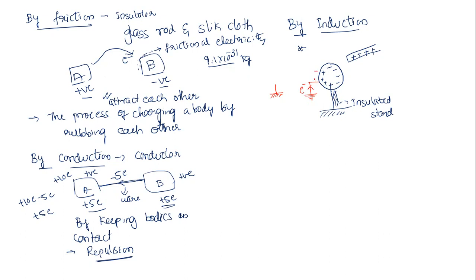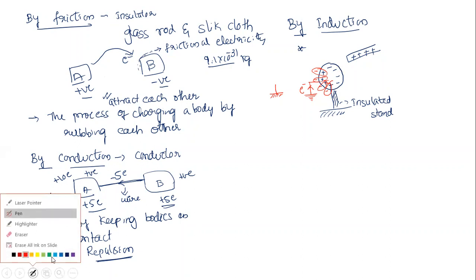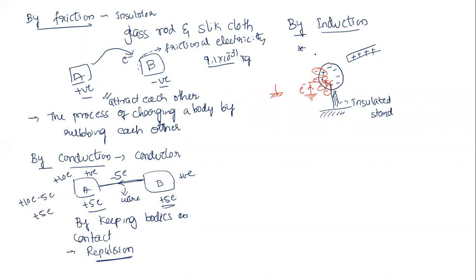Here one electron will come, here one, here one, here one, and this becomes neutralized now. Sir, what about these negative charges? No, they cannot do anything because they are already busy with this positive charge. They are attracted and busy, so nothing will happen to them. Now after that, first I will remove the ground connection. I'll cut the ground connection.